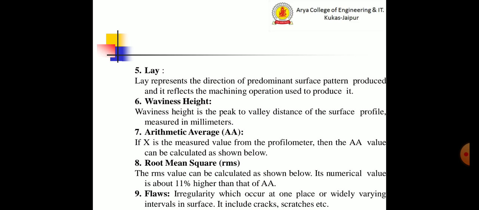Lay represents the direction of predominant surface pattern produced and it reflects the machining operation used to produce it. Waviness height is the peak to valley distance of the surface profile measured in millimeters.